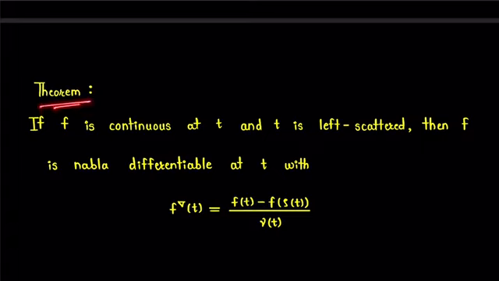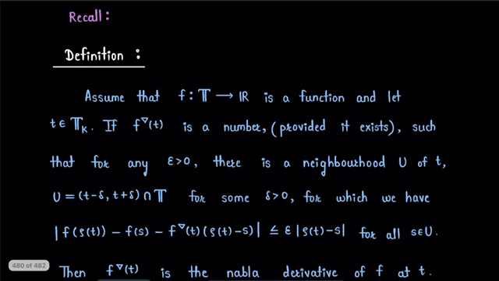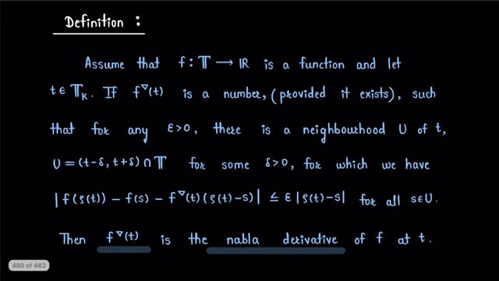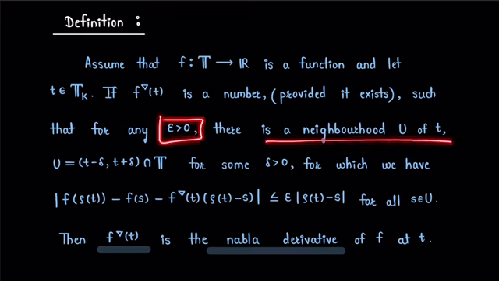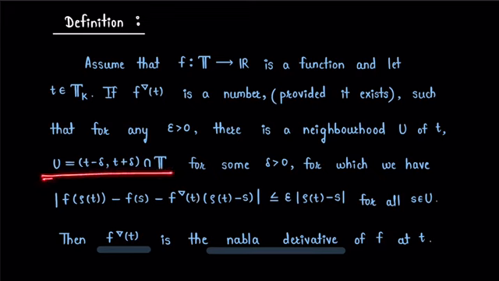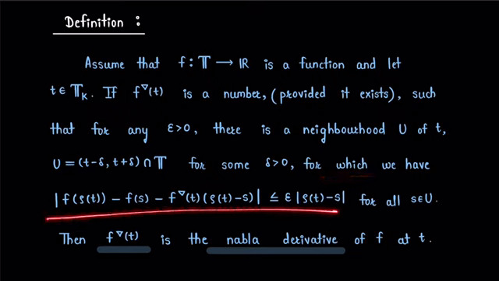Now, before proving this theorem, we will recall the concept of nabla derivative of a function in time scale. So, assume f is a function from time scale T to R and let t be a point in the set T suffix k. Note that the set T suffix k is formed from the given time scale by eliminating its right scattered minimum point. If f nabla t is the number, provided it exists, such that for any epsilon positive there is a neighborhood, say U, of point t, which is the intersection of the given time scale with the interval t minus delta, t plus delta for some delta positive, for which we have this condition: